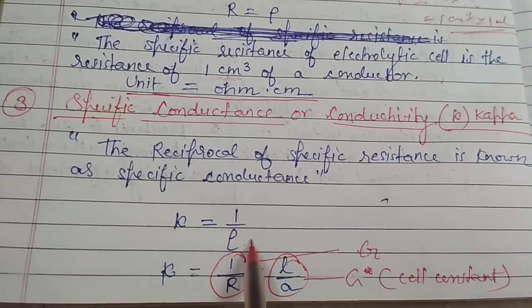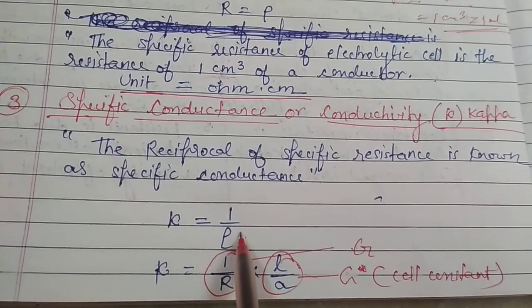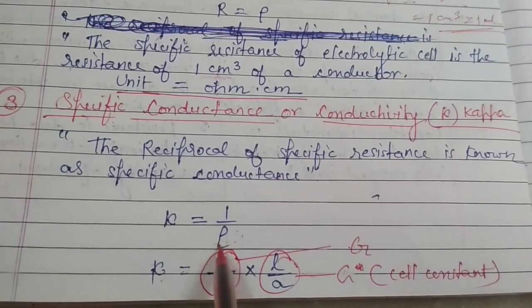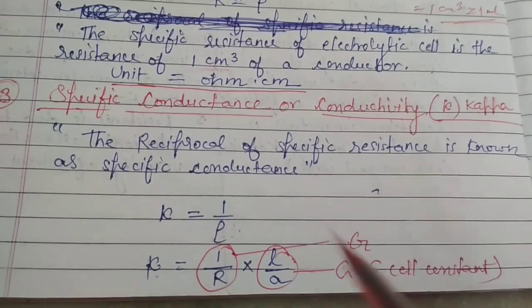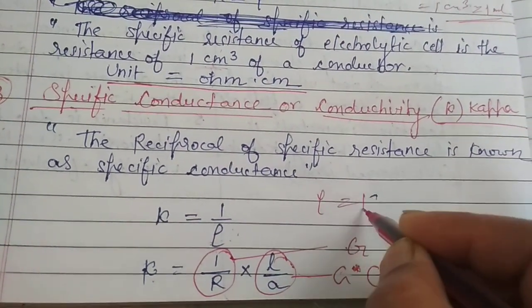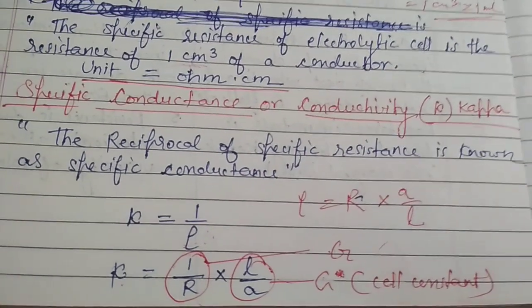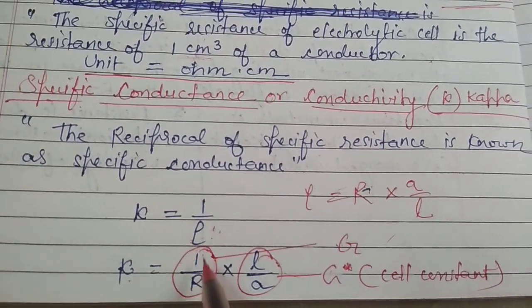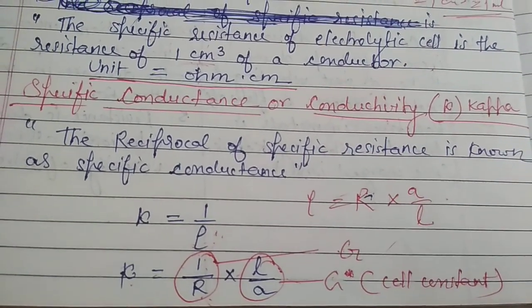And what we know? We know that rho is equal to R into A upon L. So if we place the value of rho here, rho is equal to R into A upon L, that we have just studied, then kappa would be 1 upon R into L upon A.